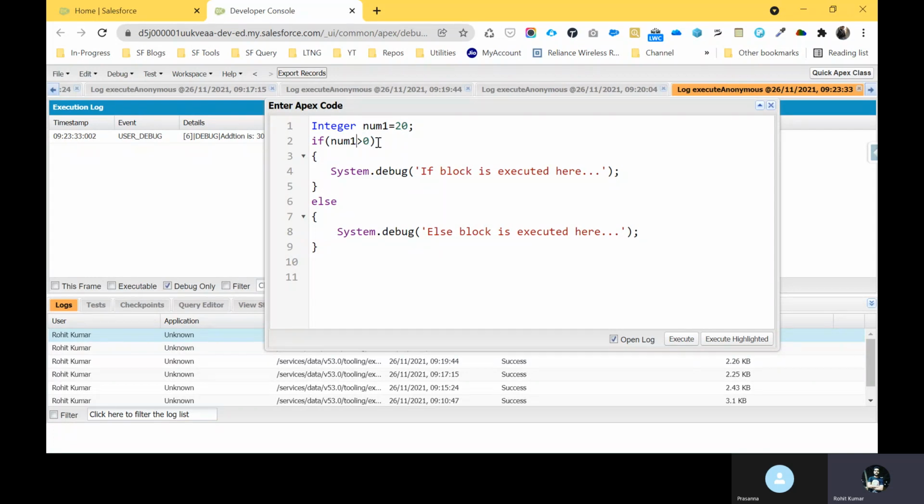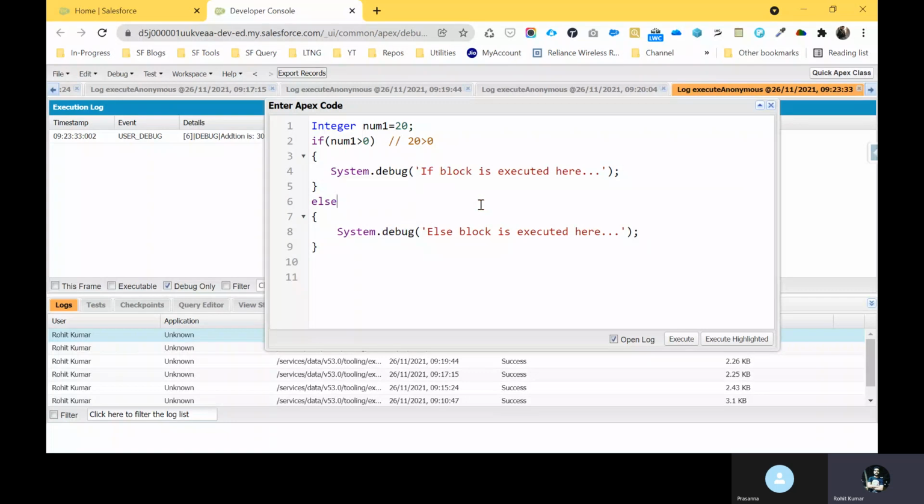So in this condition you can check num1 means 20. 20 is greater than 0. Yes, 20 is greater than 0, like that. So it's a true condition. So in case of true, line number 4 is executed, otherwise it executes line number 8.